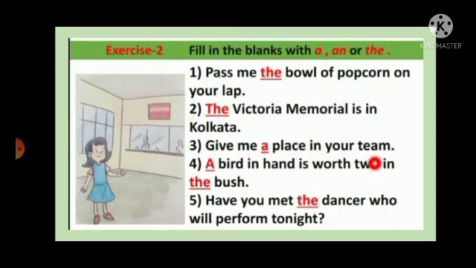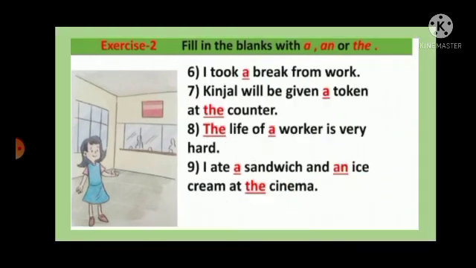Give me dash place in your teams. Give me a place. So here we use a. A bird in hand is worth two in the bush. So a and the articles are used. Now the fifth one, have you met dash dancer who will perform tonight? So here the specific noun dancer is there, so the is used. Now the sixth one, I took a break from work. Kinjal will be given a token at the counter. So a and the are used.